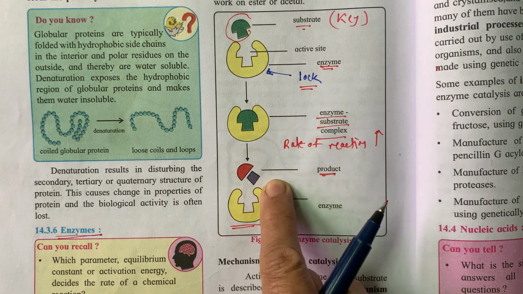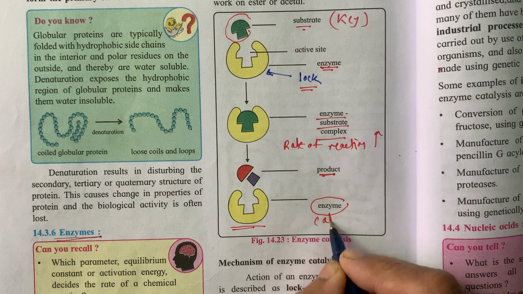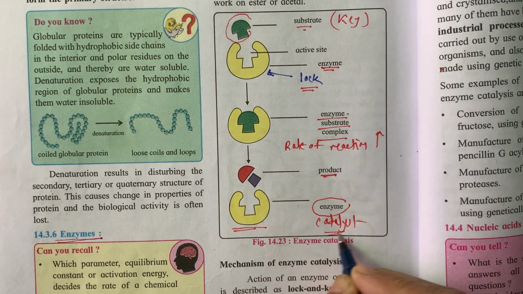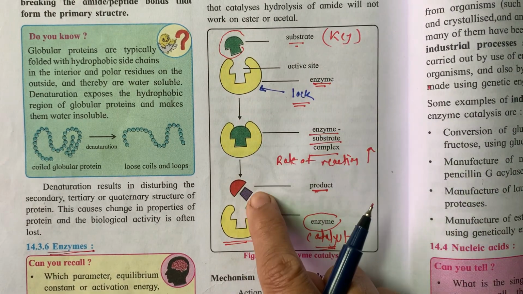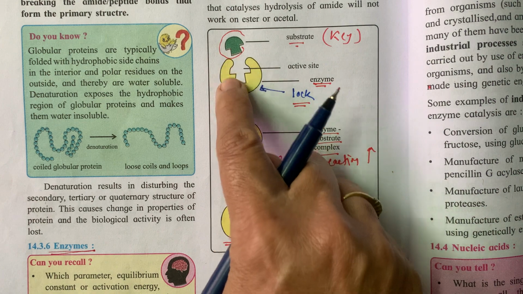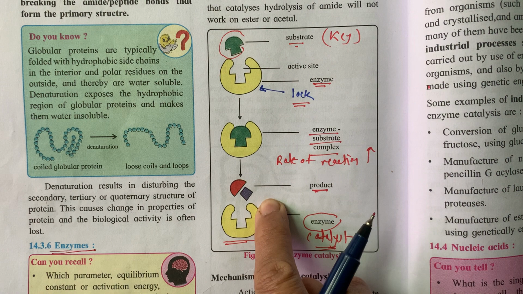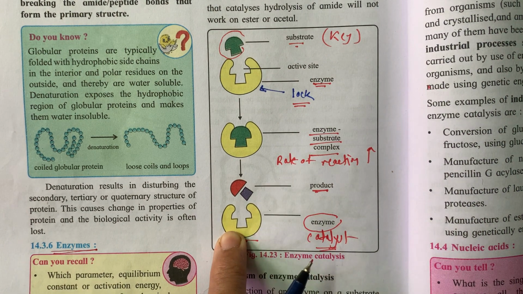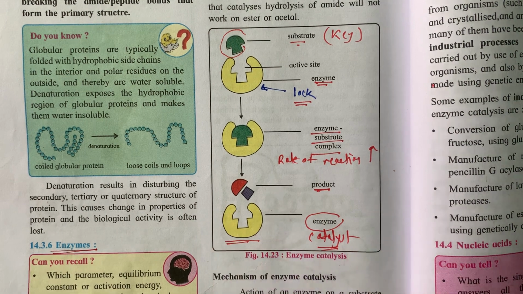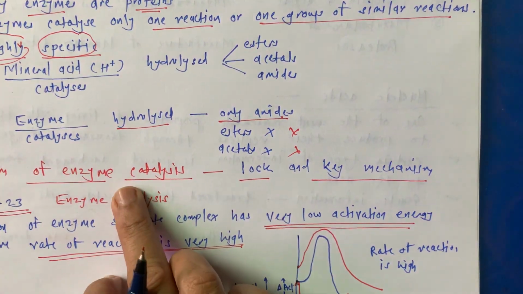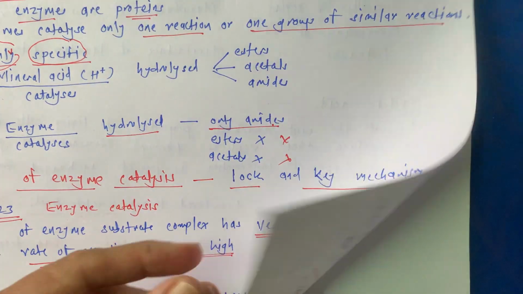Specifically for this type of reaction, and that's why the enzyme is called a catalyst. We can use it again and again. This helps to convert the substrate to the product, but it remains as it is, in all three steps. I hope you are getting this point. So this is our mechanism of enzyme catalysis, that is known as the lock and key mechanism.